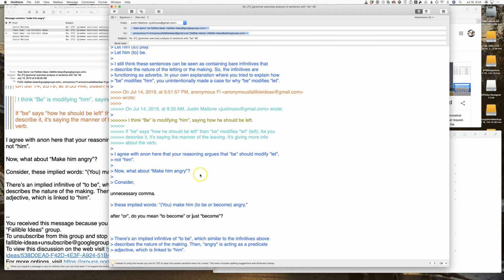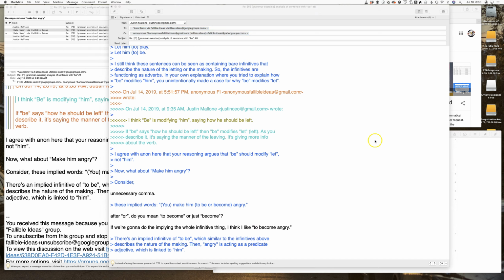I think you make him to become angry, like the to become angry sounds a bit better to me than to be angry. So if we're just going to apply a whole infinitive, like we imply a whole subject with the imperative mood, we might as well do the one that sounds a bit better, because we're not being grounded by the words in the actual sentence, looking at it on its face, so we might as well make things sound a bit better and maybe be a bit more clear.